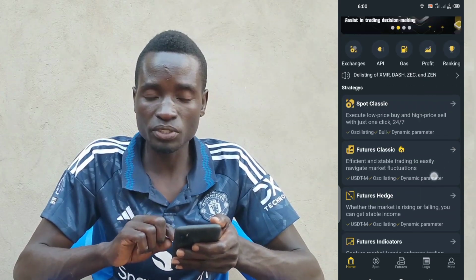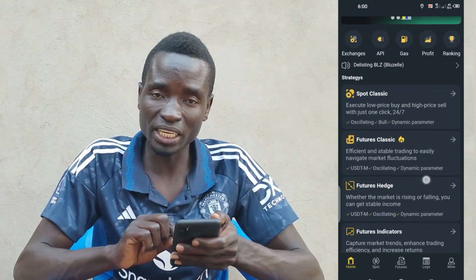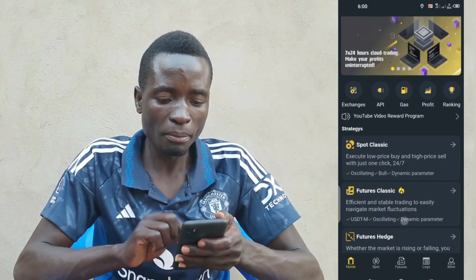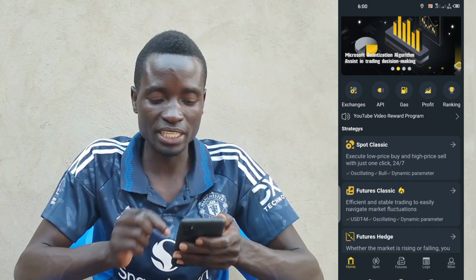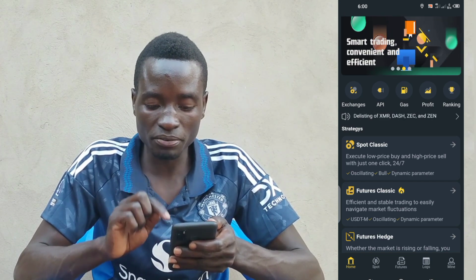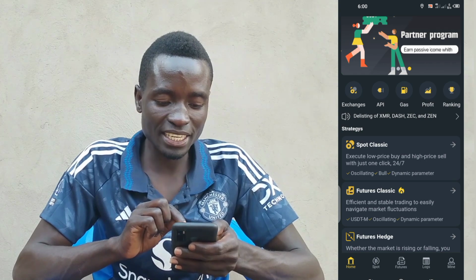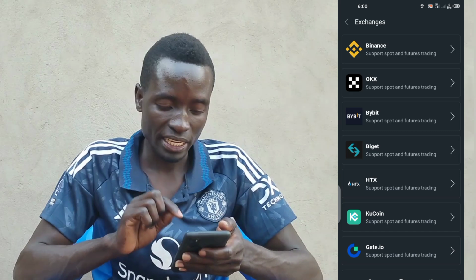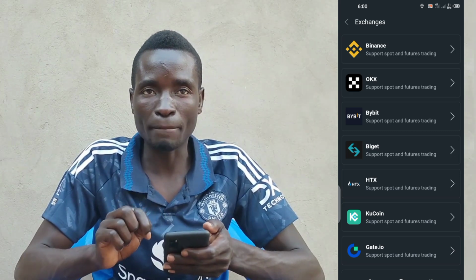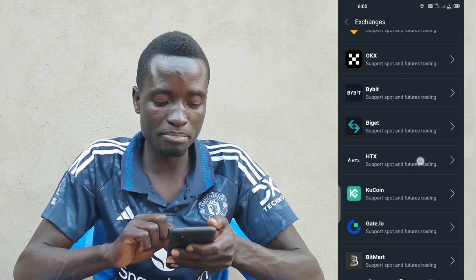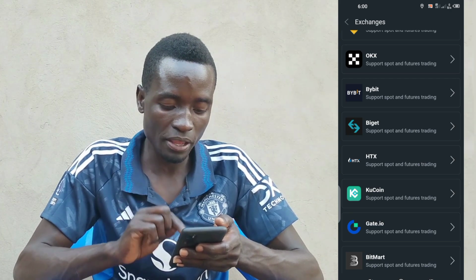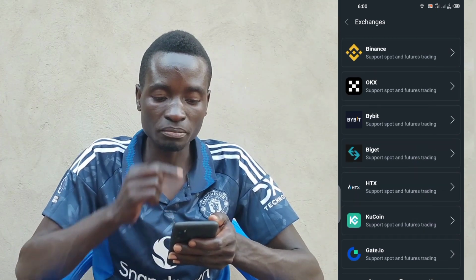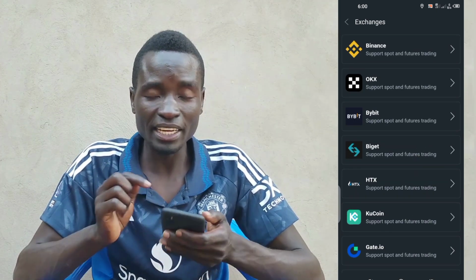Now I'm just going to take you through the interface quickly, to make this video short. From up here you can see that we have very many buttons. There is exchanges, API, gas, then profit, then ranking. In the exchanges, when you tap on exchanges, it's going to show you all the exchanges that this Apollo bot is working with. The first one here is Binance, then OKX, Bybit, Bitget, HTX, then KuCoin, then Gate.io, then MEXC.